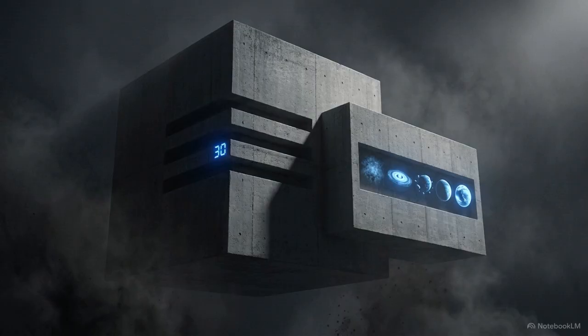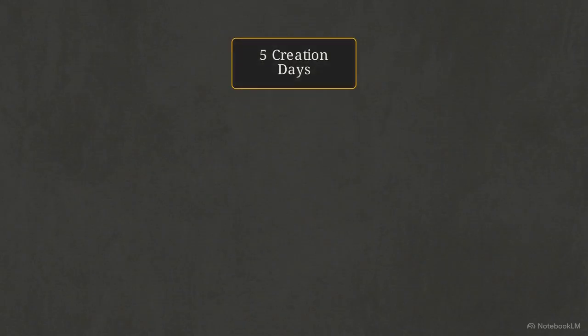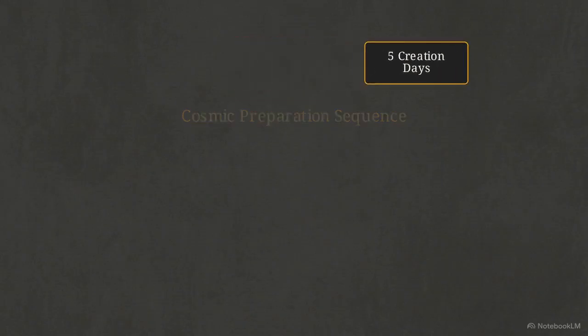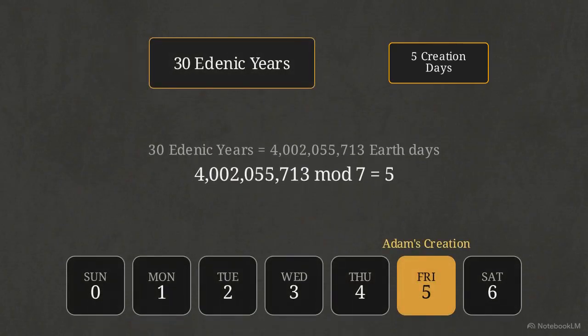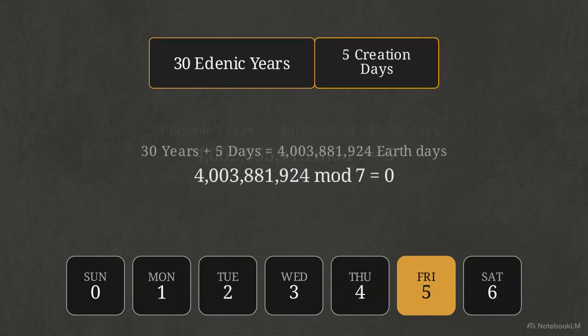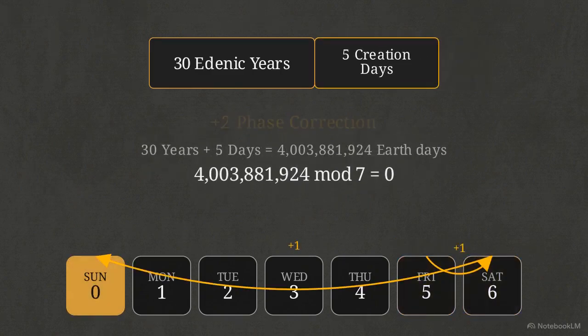To this 30-year threshold, we add the 5 days of creation described in the first chapter of Genesis. These represent the cosmic preparation sequence before the first administrator is formed. Run solely on the 30-year cycle, the result lands on a Friday, matching Adam's creation. Adding the 5 creation days introduces a +2 correction, shifting the termination to Sunday.